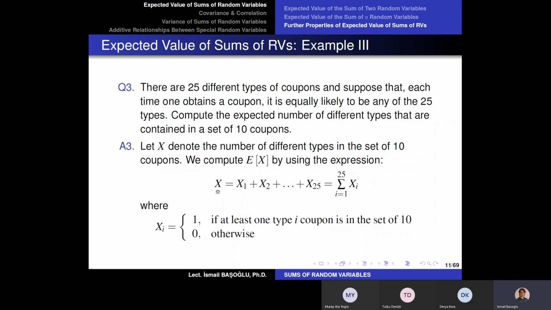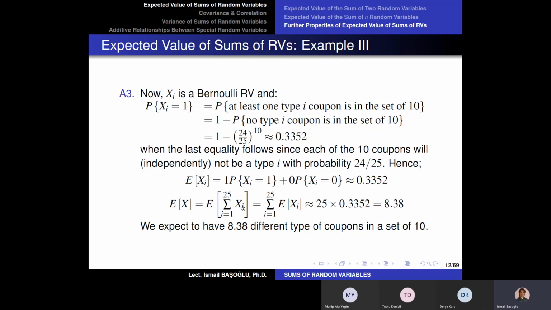And my objective is to calculate the expected value of the number of different football players in the set of 10, which is the expected value of X here, which I can compute as the expected value of the sum of these 25 Bernoulli random variables. Whether the xi's are dependent or independent, the expected value of a sum is always equal to the sum of expectations. Therefore, the answer would be 25 times 0.3352, and that is going to be 8.38. So actually, when you purchase 10 coupons, the number of different football player pictures in these cards is going to be 8.38 on average. Okay, that is the average value.